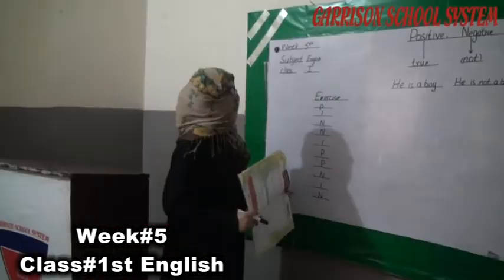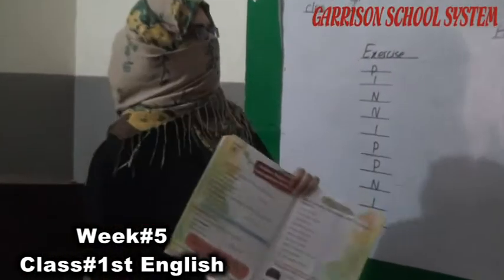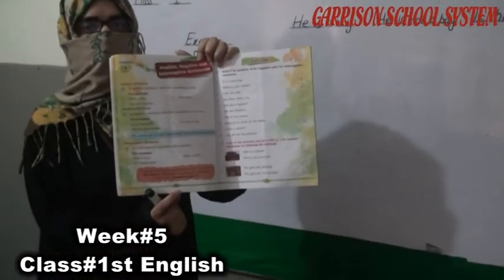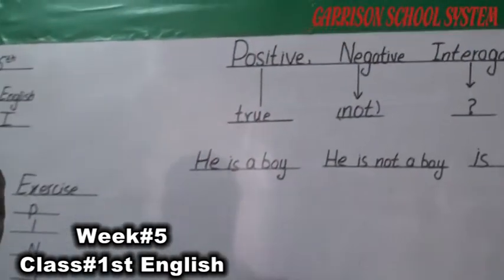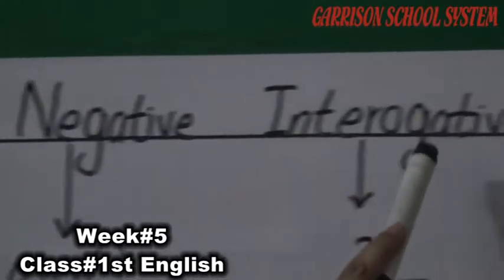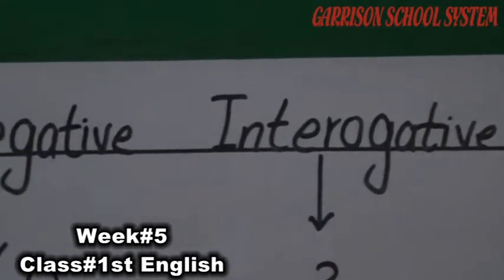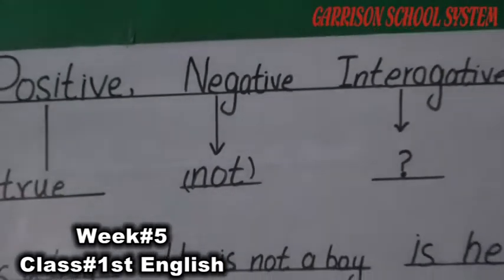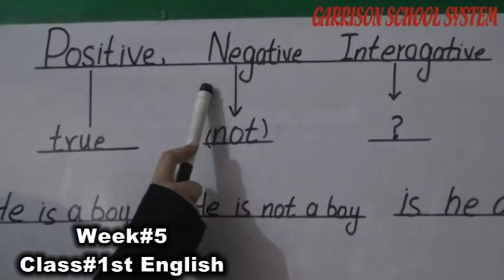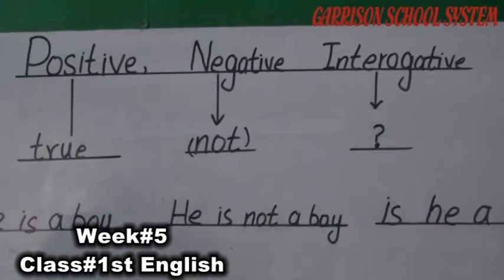Okay students, our next chapter is about the positive, negative and interrogative sentence on the book page number 12. In this chapter we read about three things. Number one, positive sentence; number two, negative sentence; number three, interrogative sentence.